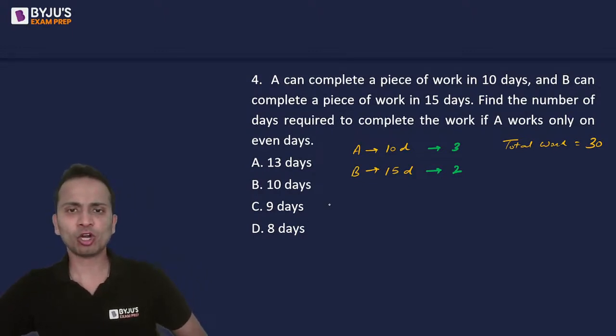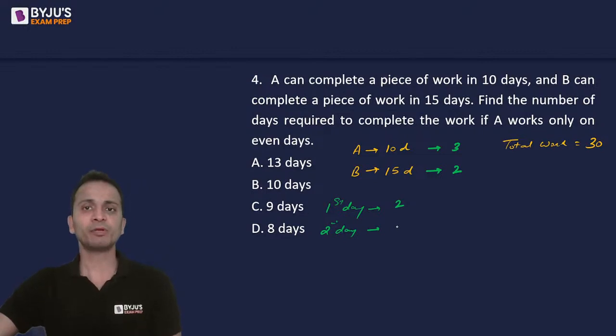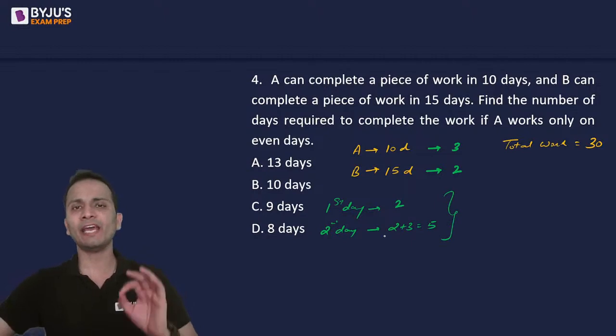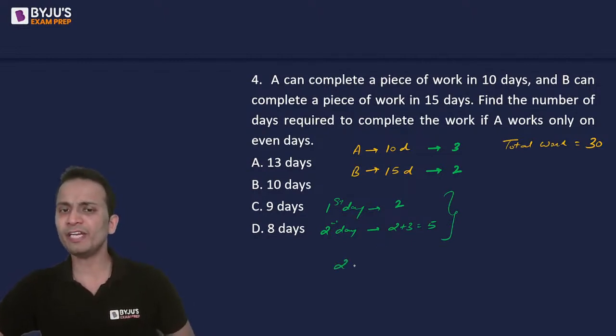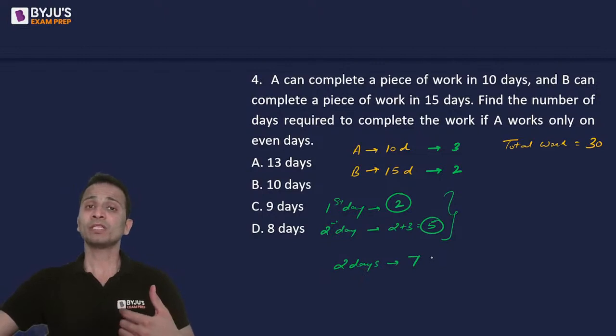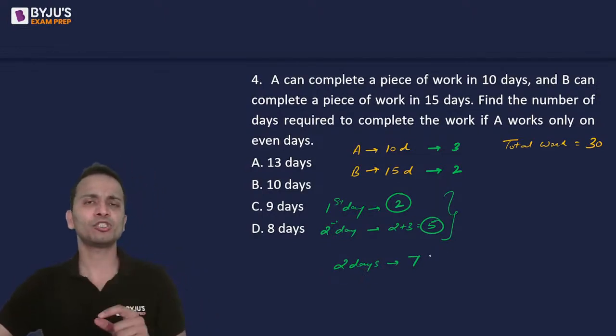And B is working on every day. Okay? So if I talk about the first day, only B will work and he will finish 2 units of work. And on the second day A and B both will work, ठीक है ना? Because A works on even days. So on the second day the amount of work done will be 2 plus 3, that is 5. So we can say that in every 2 days, the amount of work done will be 2 plus 5, that is 7 units.